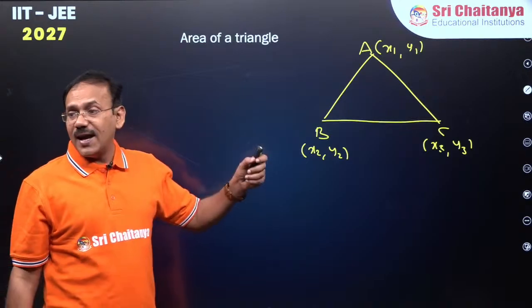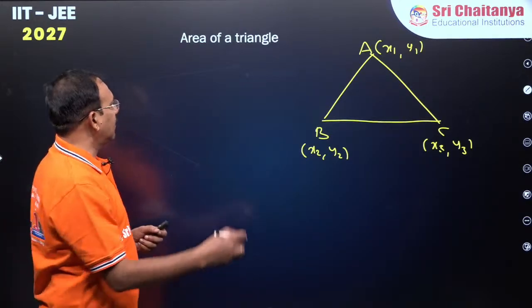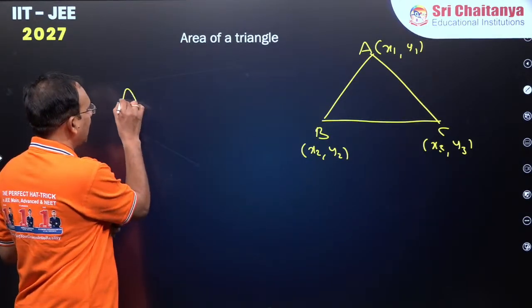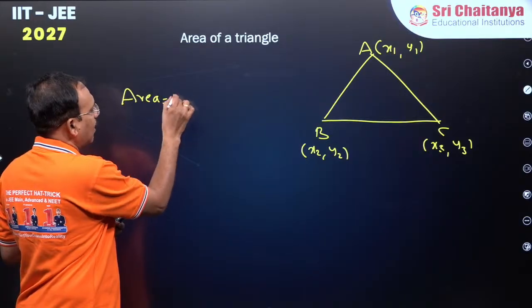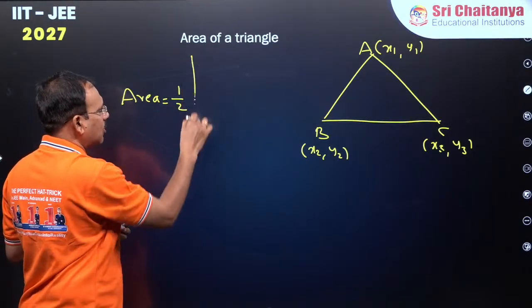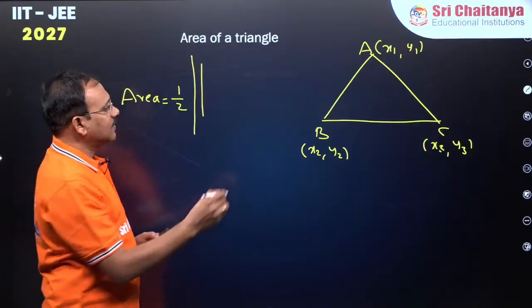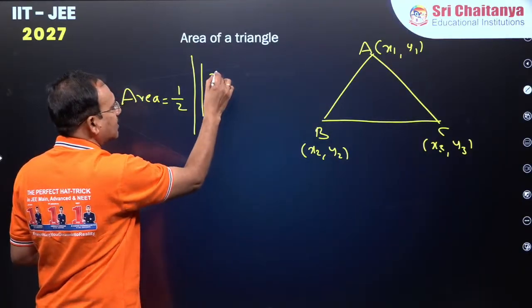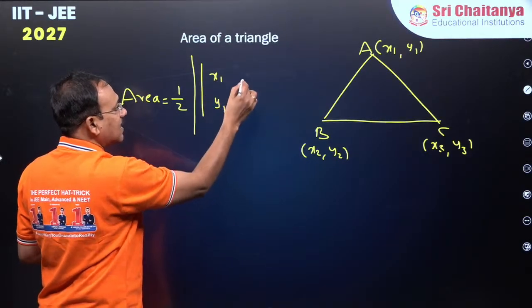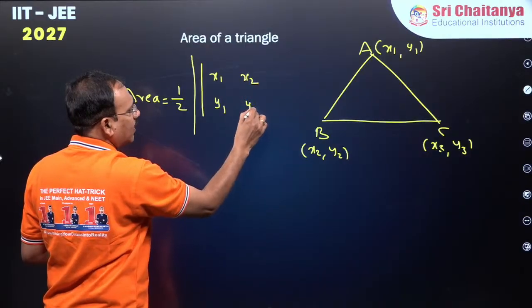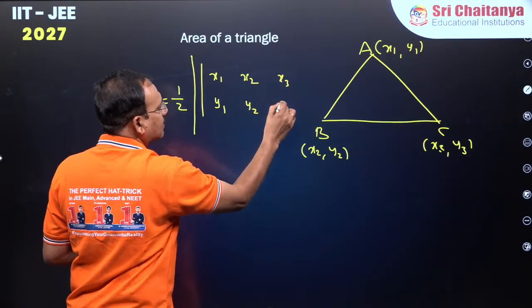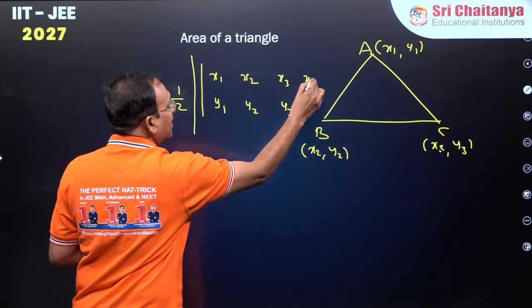To find area of the triangle, the formula is area is half modulus determinant. You do one thing, just write first vertex x1, y1, then second x2, y2, then third x3, y3, and repeat the first.